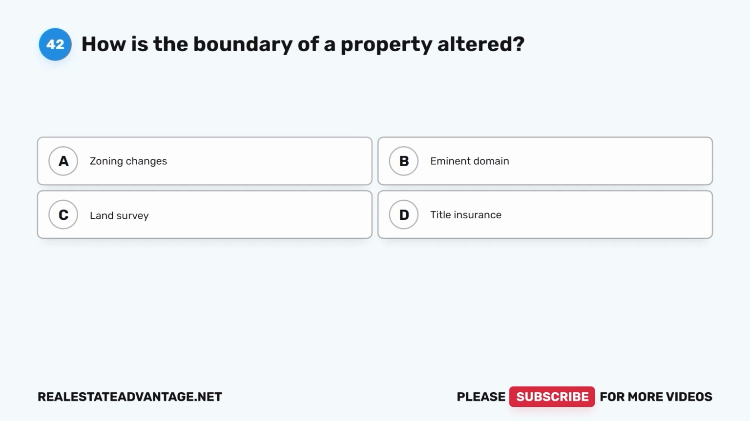A. Zoning changes. B. Eminent domain. C. Land survey. D.